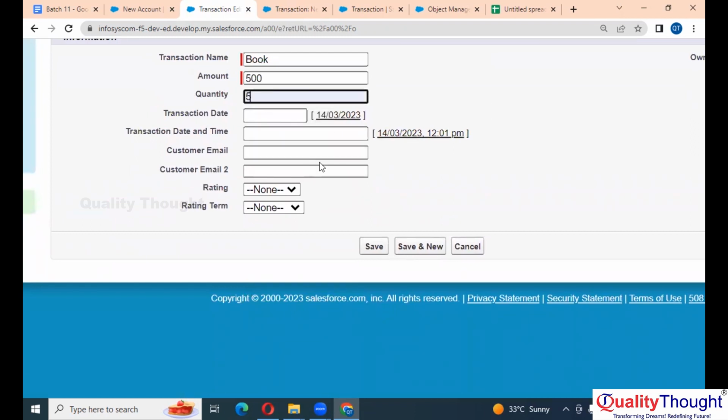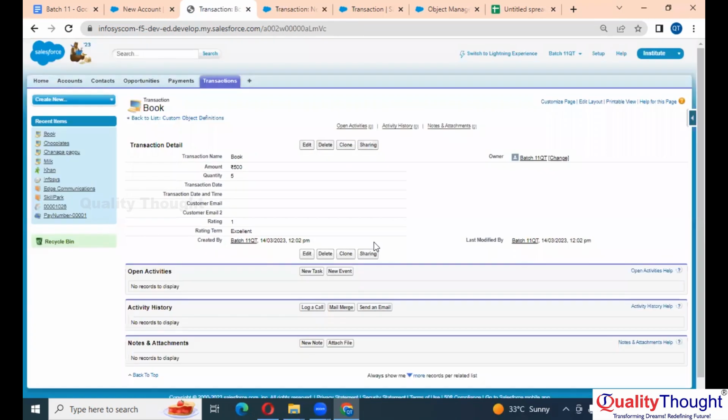See here with the amount 500, okay, 5 quantity, and I'm specifying rating excellent. Okay, rating as 1. Does it make sense? Excellent and only 1 rating, no, right?